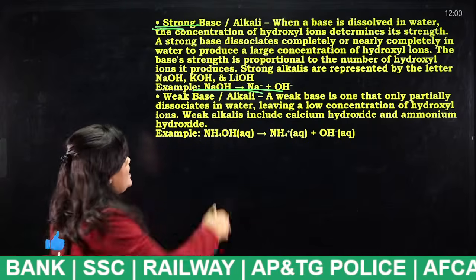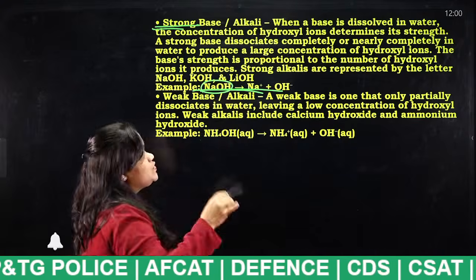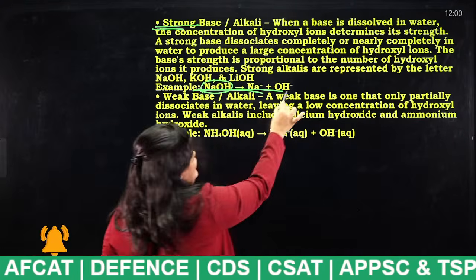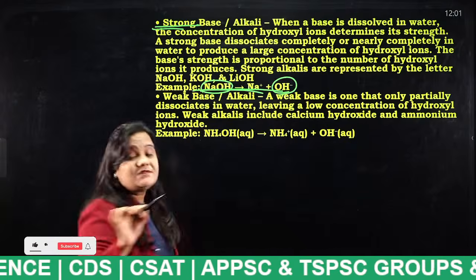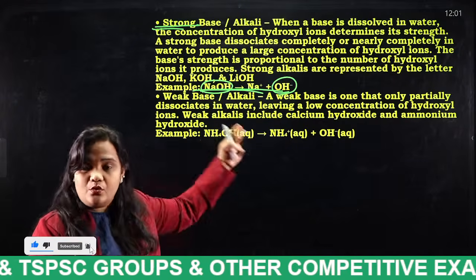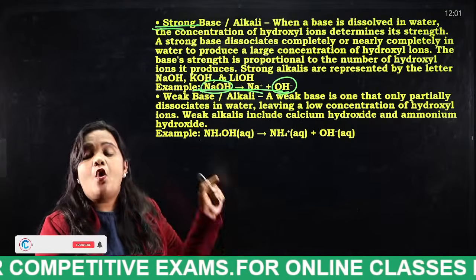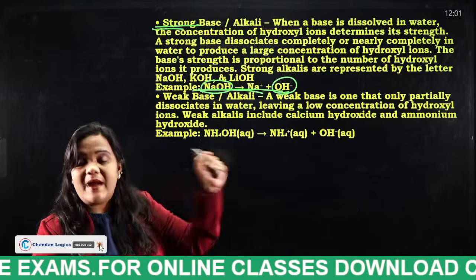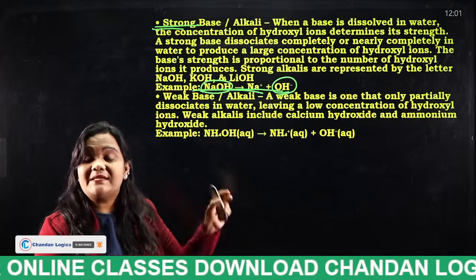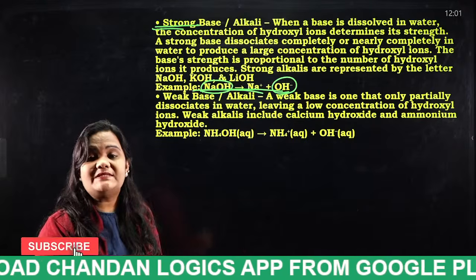When sodium hydroxide is dissolved in water, we are only getting the hydroxyl ion. The concentration of hydroxyl ion is more in both equations. In equations 1 and 2, we are only getting OH minus, which means it is a concentrated hydroxide ion, so those two equations are considered strong bases.